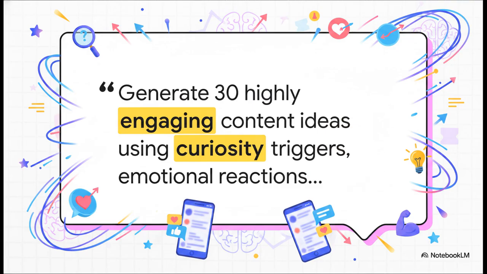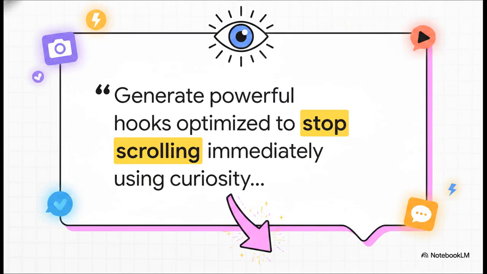Look really closely at the wording of the viral idea prompt. It asks for 30 highly engaging content ideas using curiosity triggers, controversy angles, and transformation stories. We aren't just saying, hey, give me some post ideas. Absolutely not. We are demanding the AI use proven psychological frameworks to build out these concepts. And then, once we actually have those ideas, we apply the hook engineering prompt. The critical command here is to generate opening hooks optimized to stop scrolling immediately. It literally forces the AI to use surprise, urgency, or extreme relatability to win those crucial first 3 seconds of the attention economy. If you don't grab them in 3 seconds, they're gone.